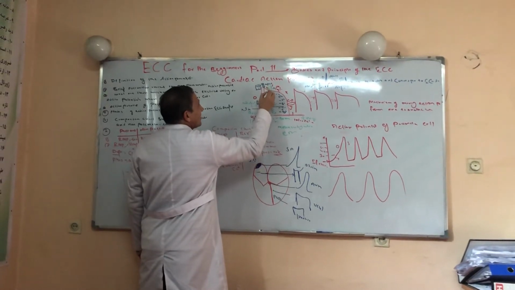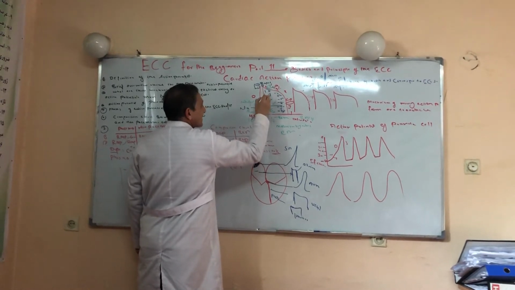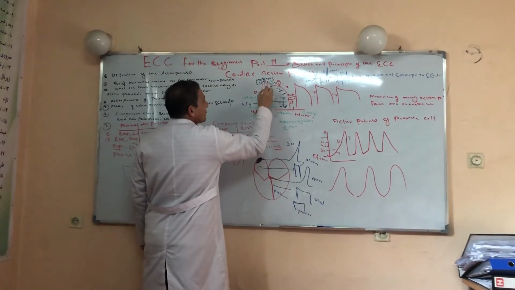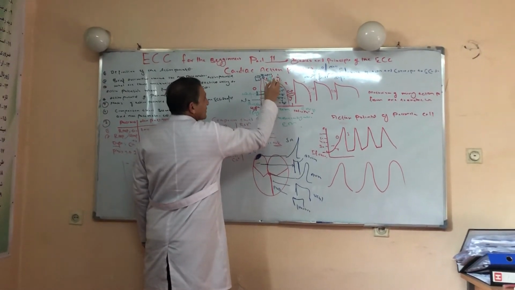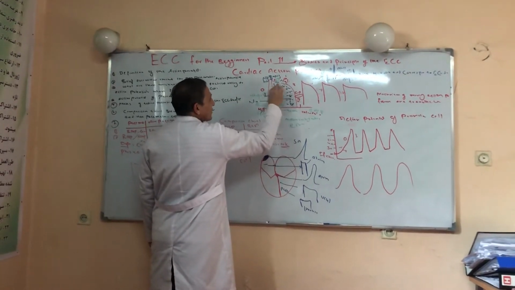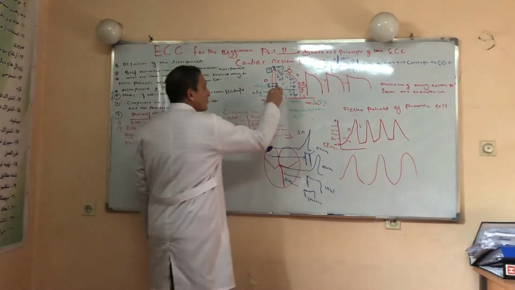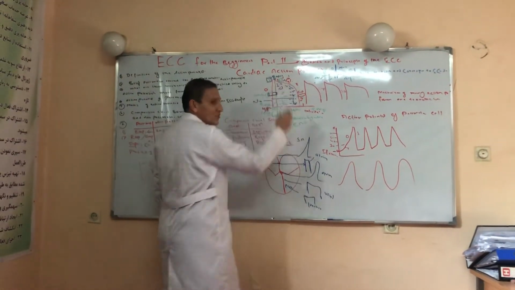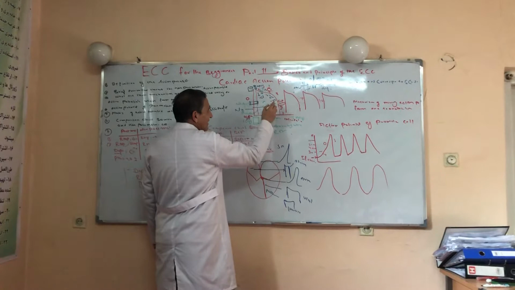Through this potassium channel, potassium goes from inside the cell to the outside. And at the same time, calcium is coming from outside the cell to the inside. As a result of these two channel functions, the plateau phase of the action potential is produced. The plateau phase is a state of the cell in which the inside and outside of the cell are electrically equal. That is why they produce a straight line.